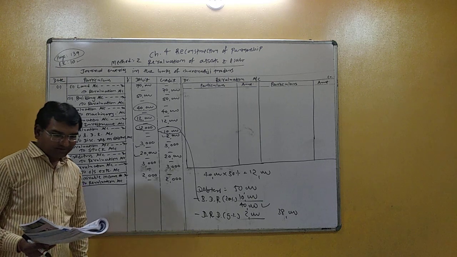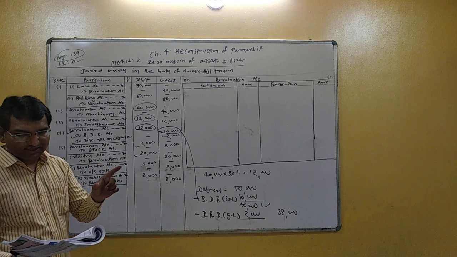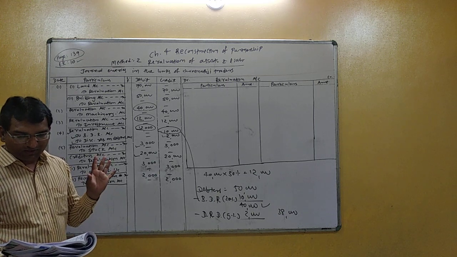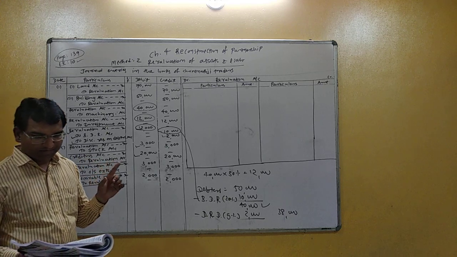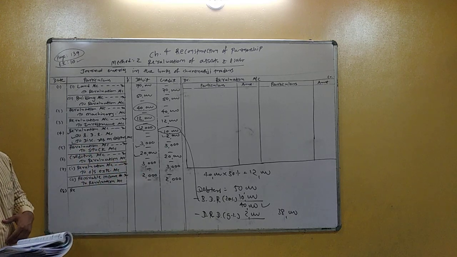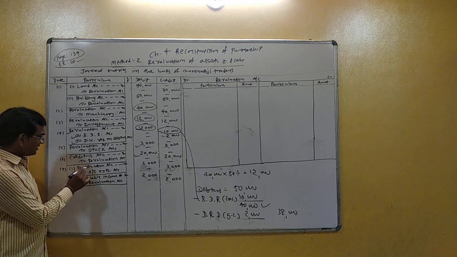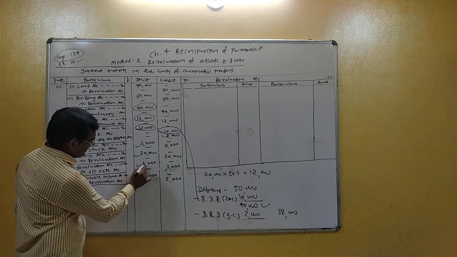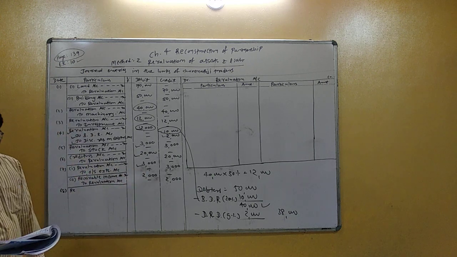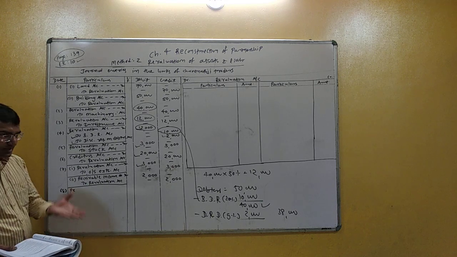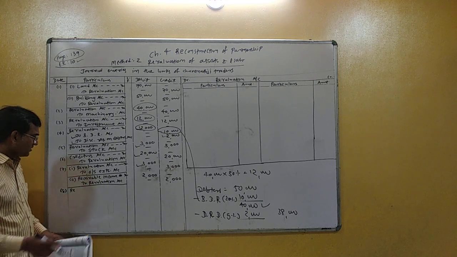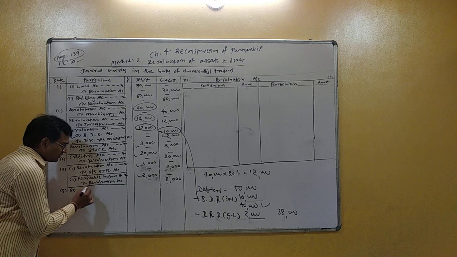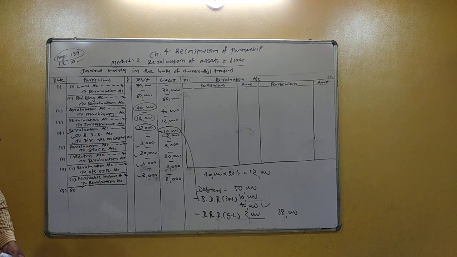Last adjustment number 7, rupees 3,000 for outstanding expense and 2,000 for income receivable are not recorded in the books, means unrecorded liability and unrecorded asset. First of all, entry of unrecorded liability. So when unrecorded liability is given, then revaluation account debit to outstanding expense account 3,000, and income receivable is an asset, an increasing asset, unrecorded asset. Then asset account debit means receivable income account debit 2,000 to revaluation account, right?